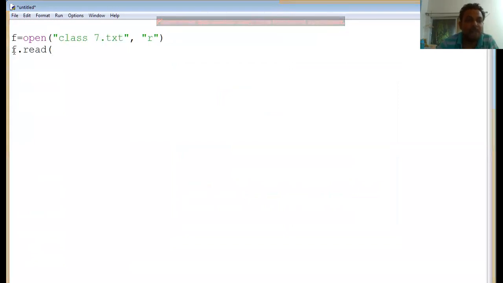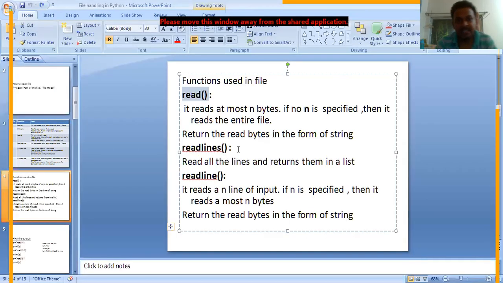When I'm using f.read, it means I am going to read the content of this file. So I will write f.read here. Now you need to understand the nature of the read function. The nature of the read function is written in this presentation. It reads at most n bytes if no n is specified.